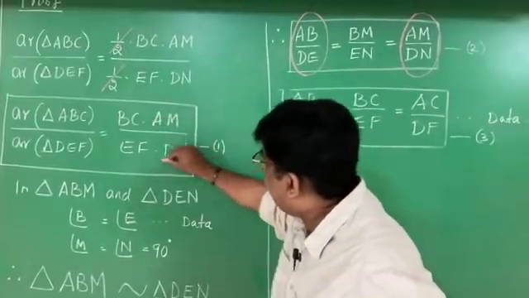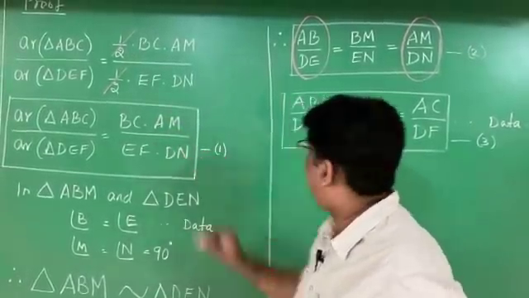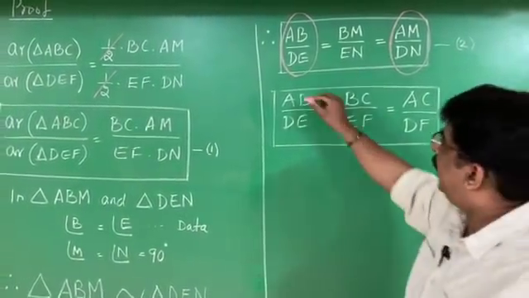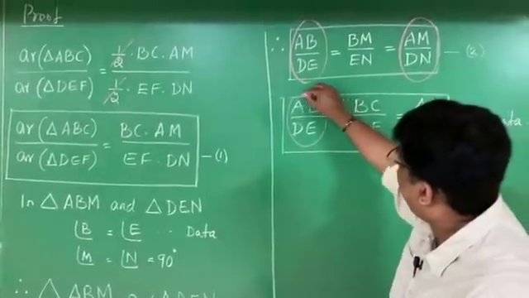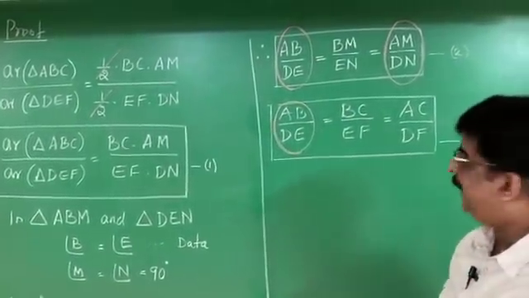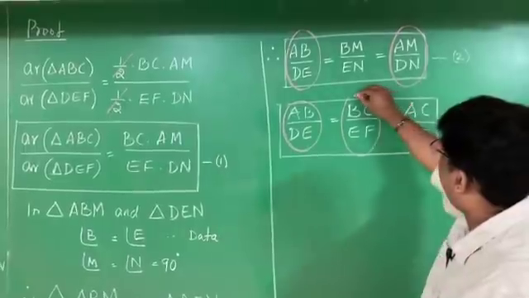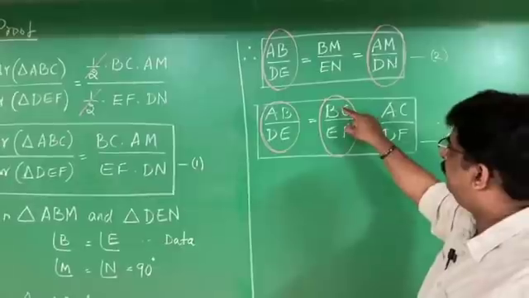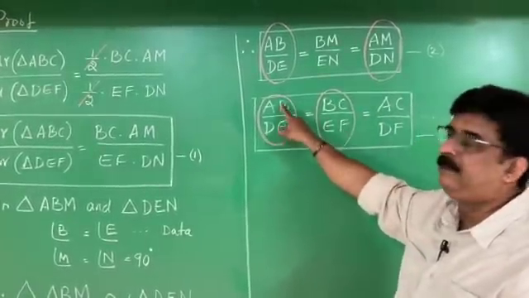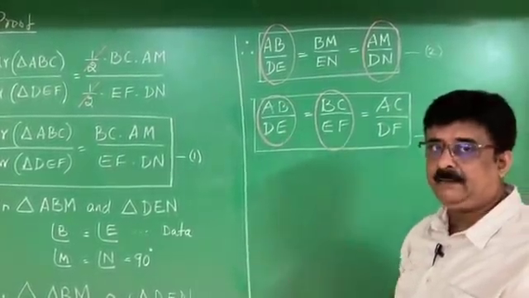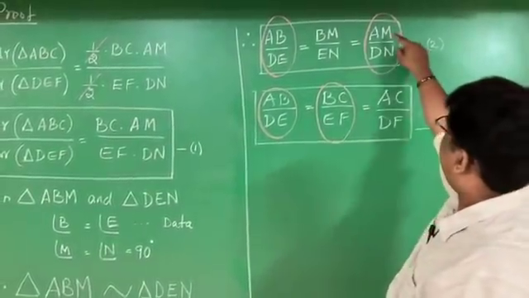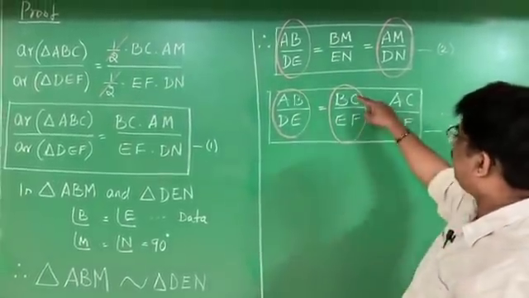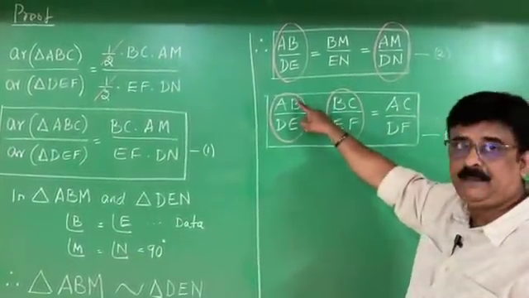Therefore, in this place I can write AB by DE. See, the third result we got from the data: AB by DE is equal to BC by EF. These two are the same. Therefore, wherever BC by EF is there, I can write AB by DE. See, I can write AB by DE in 2 different places. In the place of AM by DN, I can write AB by DE. In the place of BC by EF also, I can write AB by DE.